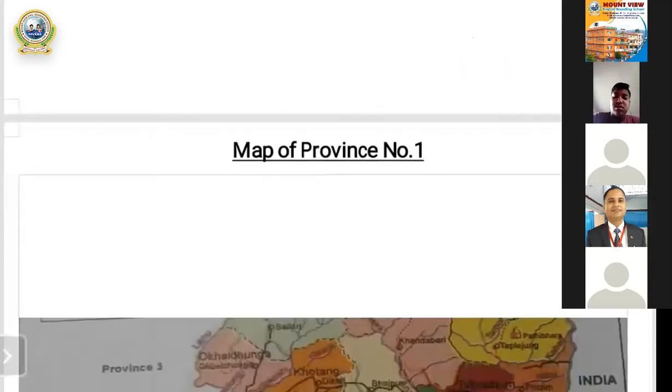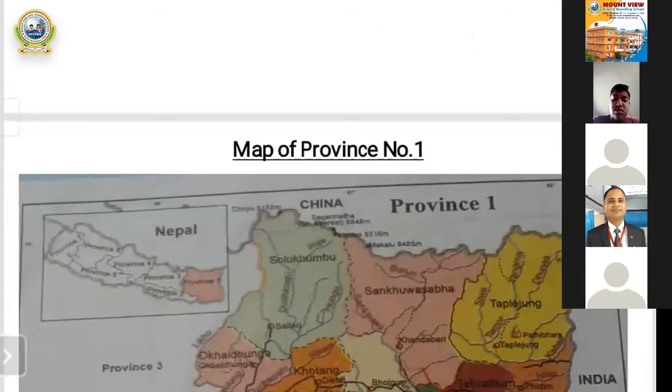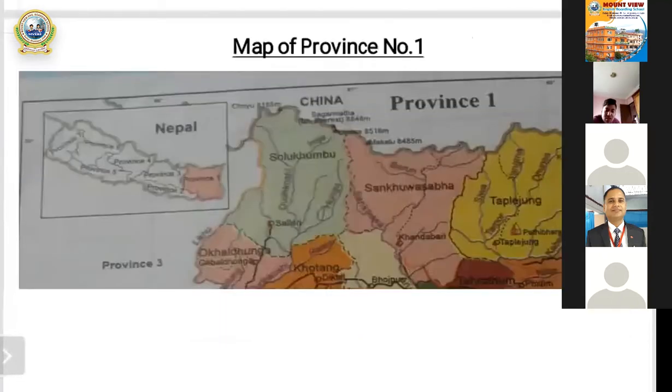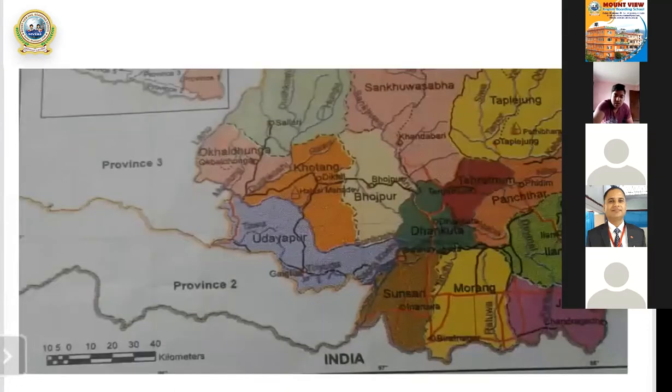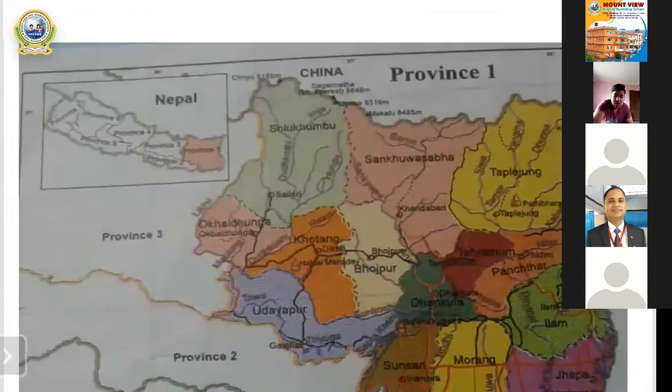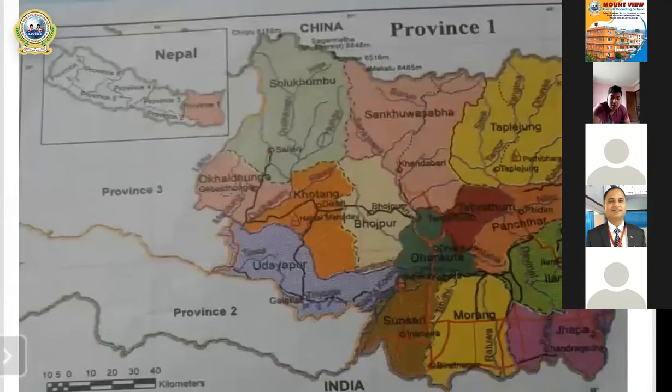First of all, you can see on the screen the map of province number 1. Once again, I want to repeat that according to the new constitution, formulated on 3rd Ashok 2072 Bikram Sambat, altogether there are 7 provinces.